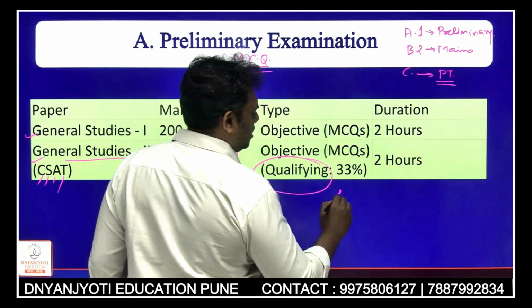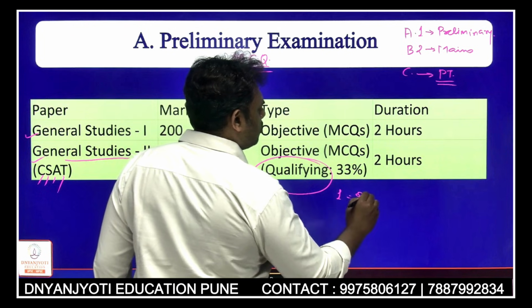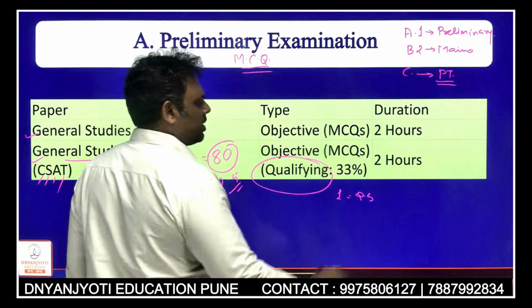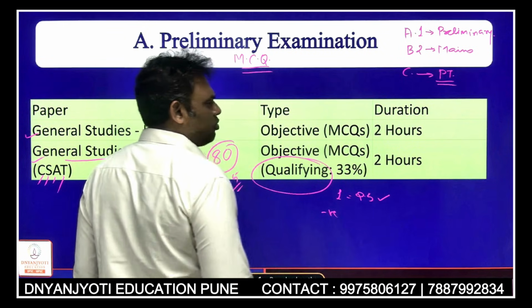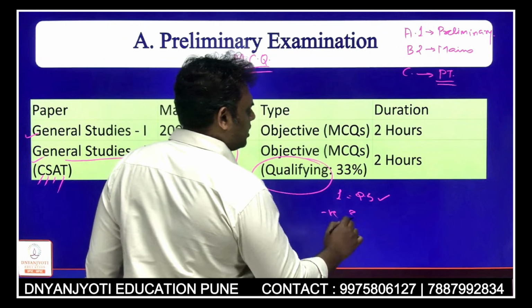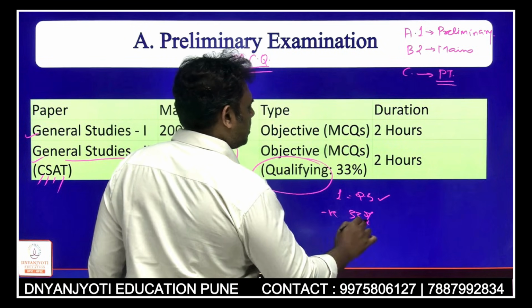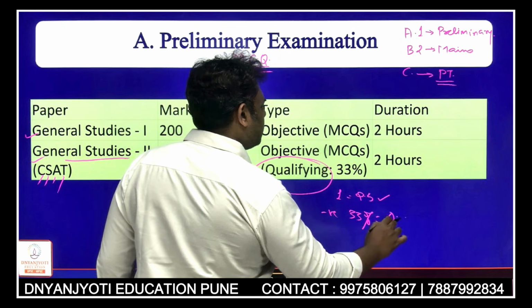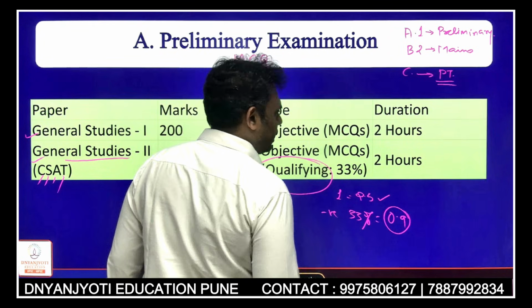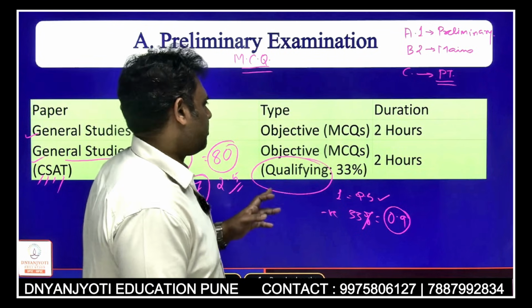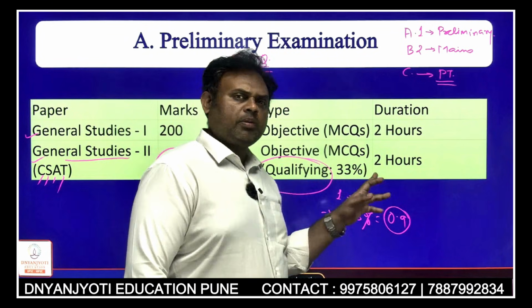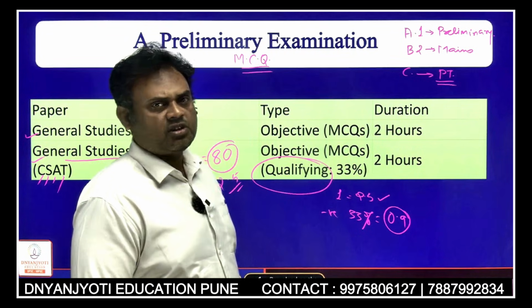Each question is going to fetch 2.5 marks if correct, and for each wrong answer you are going to have a negative of around 33%, which would approximately be 0.9 marks deducted. So here we have a negative marking scheme. You appear for both the papers, but the first thing evaluated is General Studies 2.